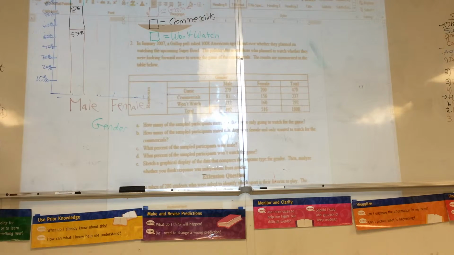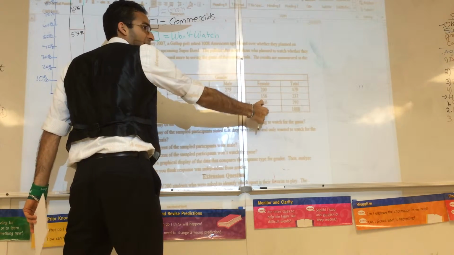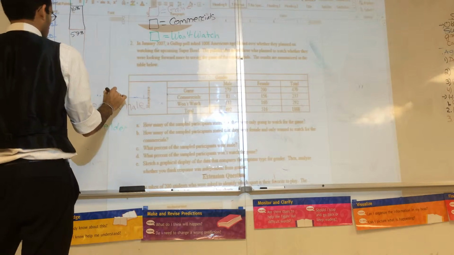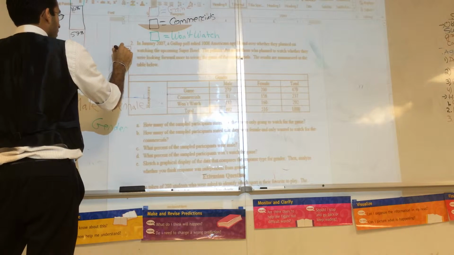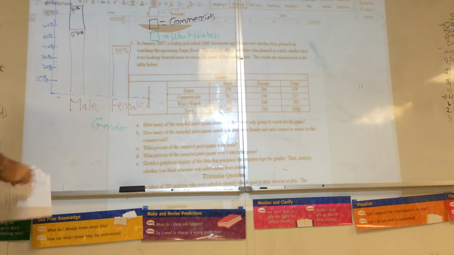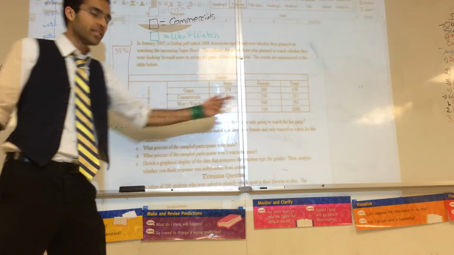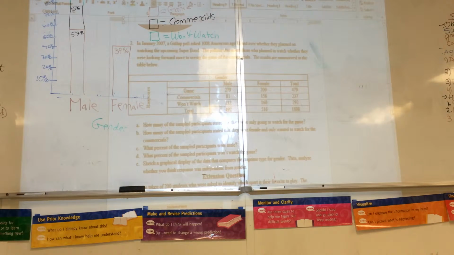And now we'll go through and do the exact same thing for females. Females, game is 200 divided by 516. I got 39%. Now I want to do 156 divided by 516 because I want commercials, which is 30%.